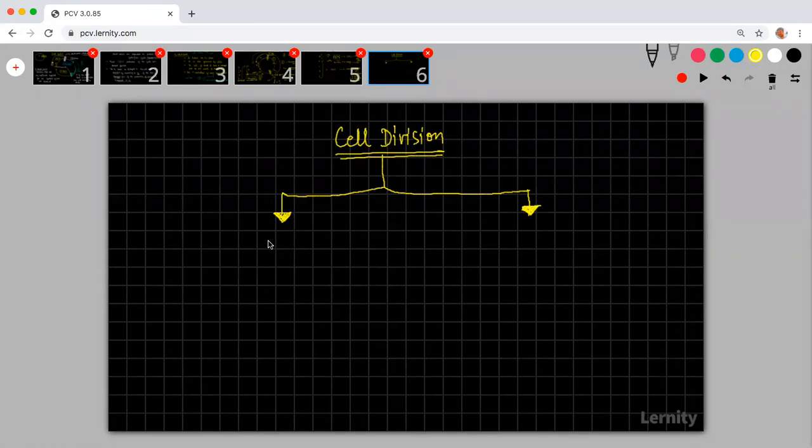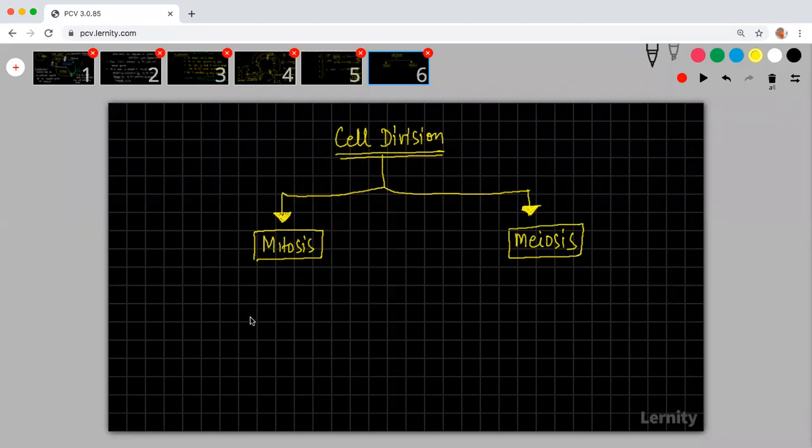So cell division is divided into two types. It can be either mitosis or meiosis. Okay, so let us try to talk about what is the basic difference between these two things. You need to understand what is mitosis and what is meiosis. I think I told about this in one of the doubt clarifying sessions, but still I would try to repeat it.